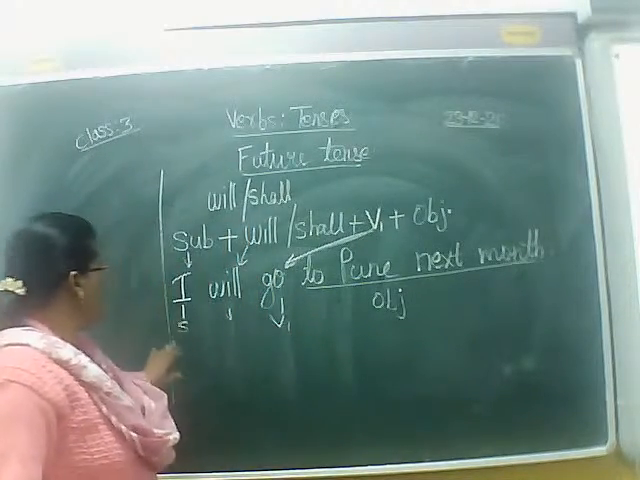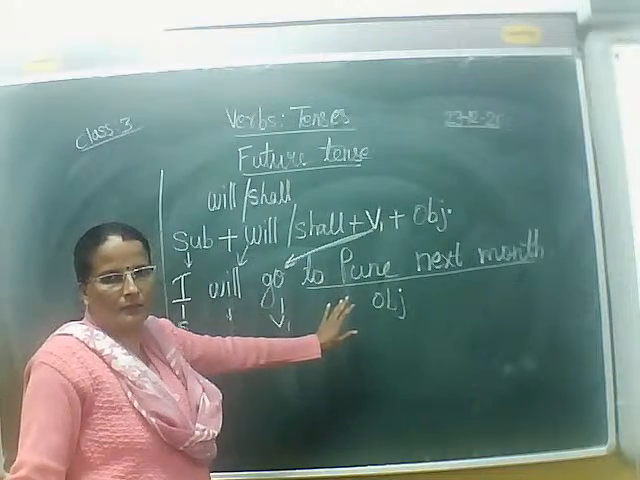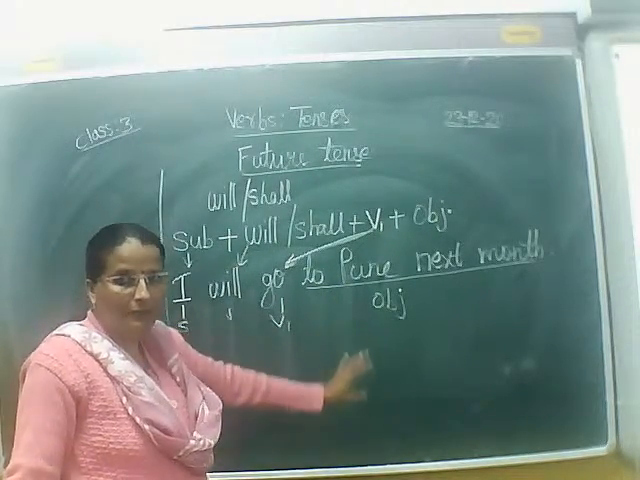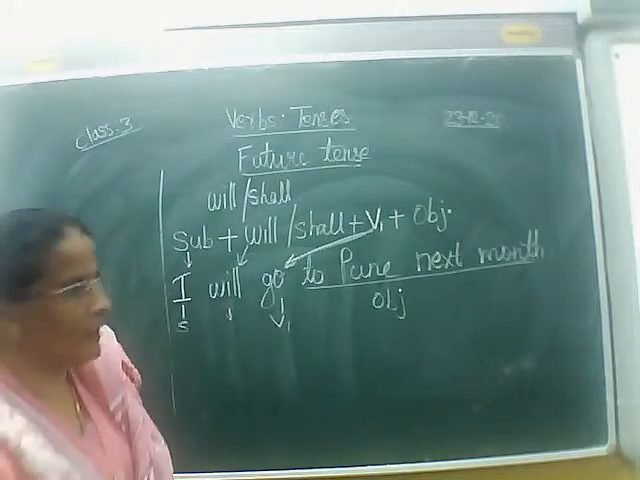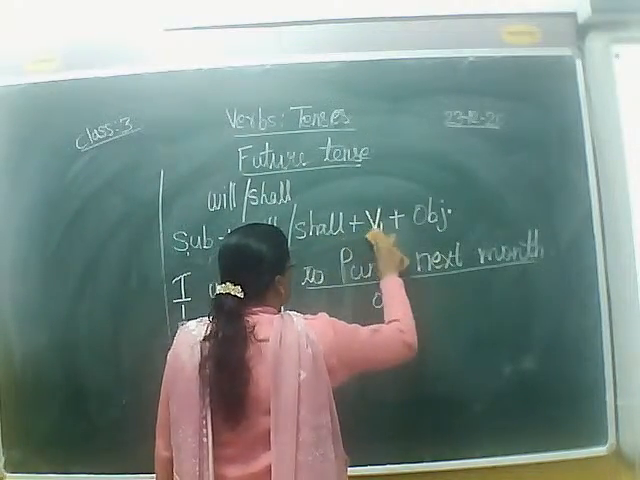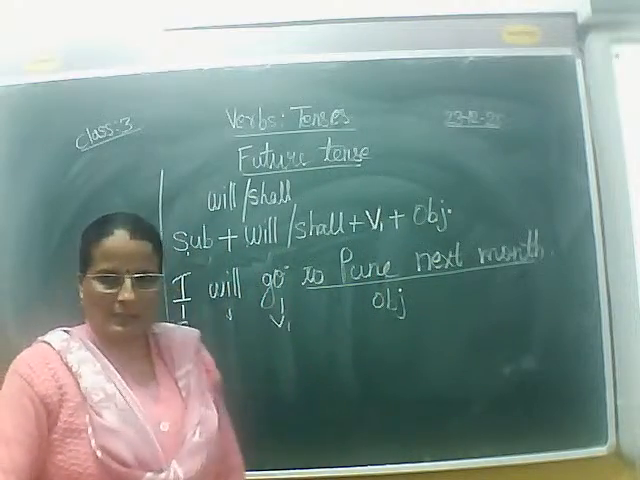In this sentence we didn't use no or not. So this is a positive sentence. If we use no or not in any sentence, it is called a negative sentence.